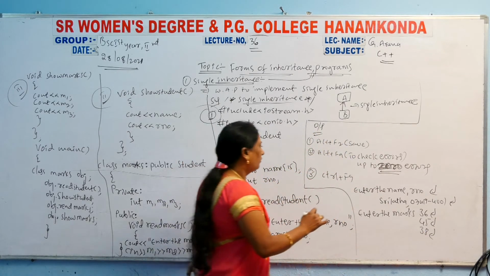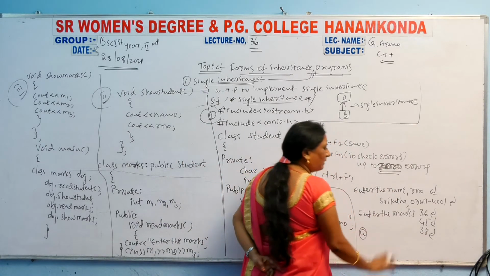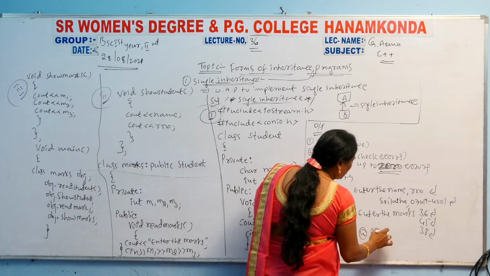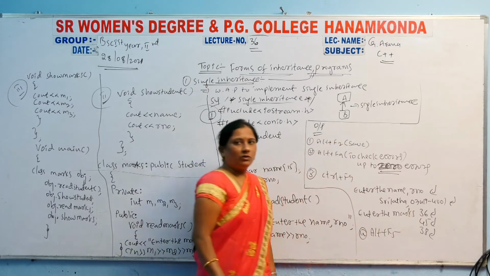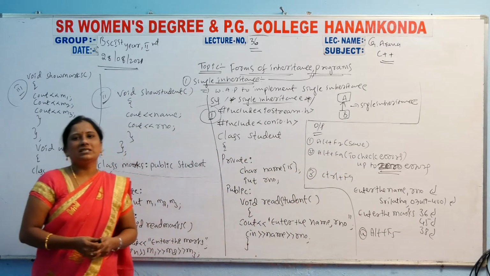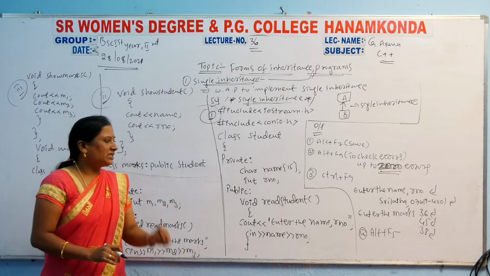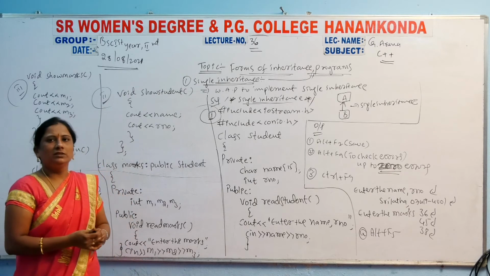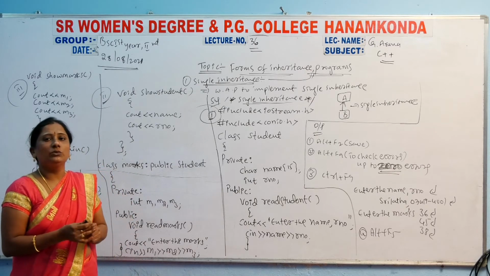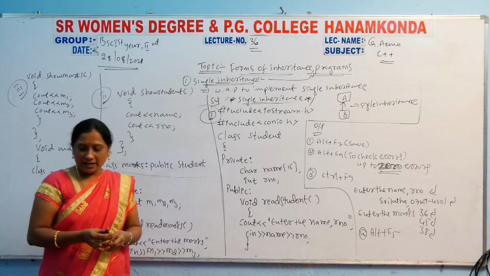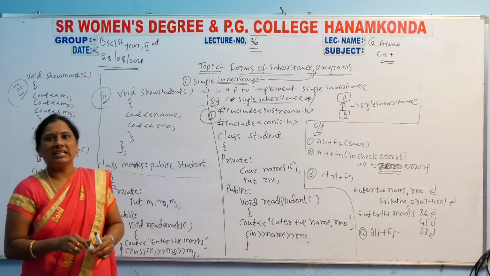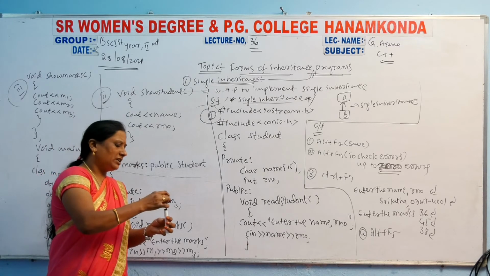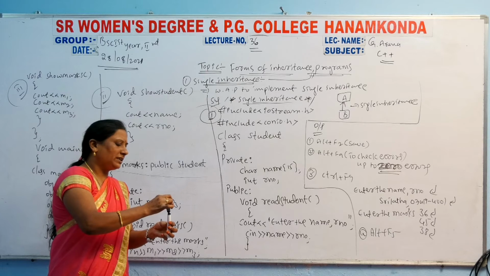After that, at compilation time you enter the values. What is the fourth step? Alt plus F5. What result will be displayed here? The name and roll number you entered, and the marks you entered, all those details will be displayed here.